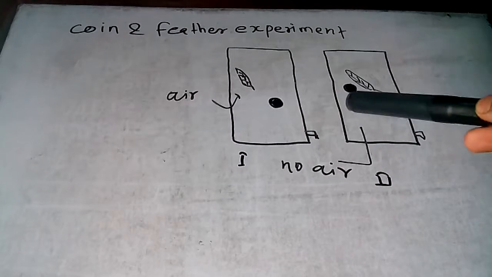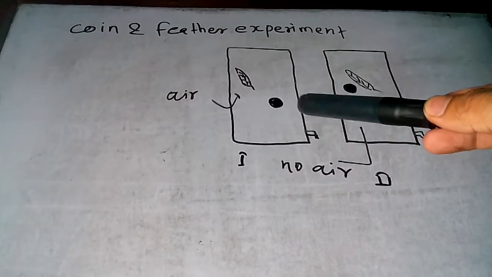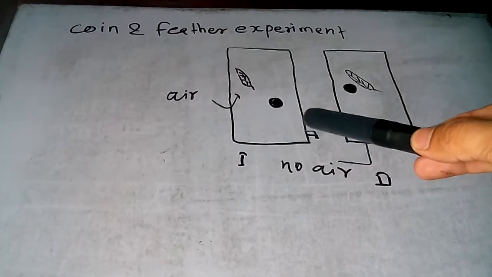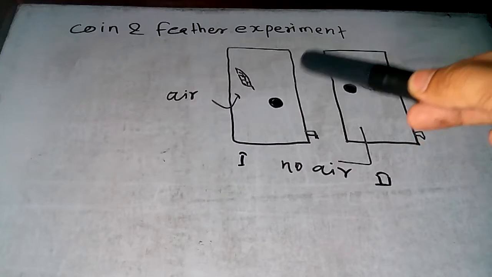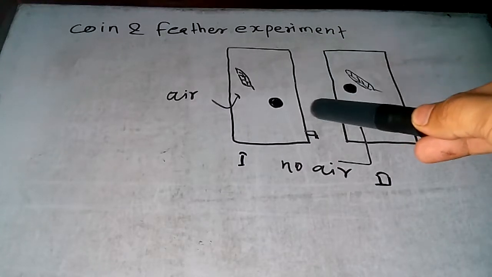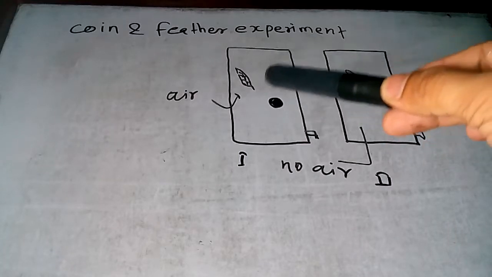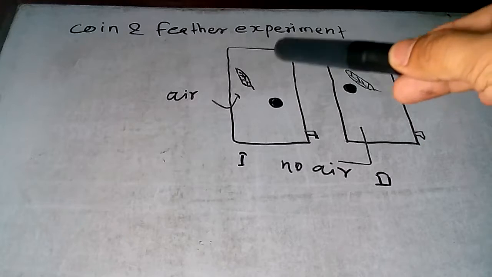When he performed this experiment, he found that in tube 1, the coin falls first, as you see in this figure, and the feather last. Why? Because there is a presence of air, and this air exerts a resistance on these bodies.